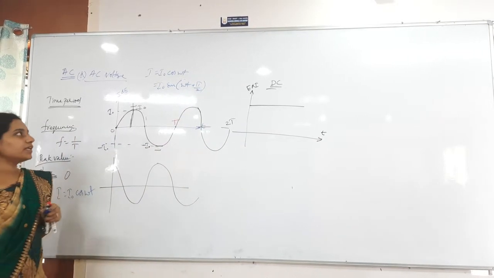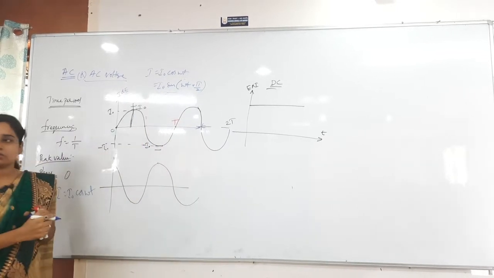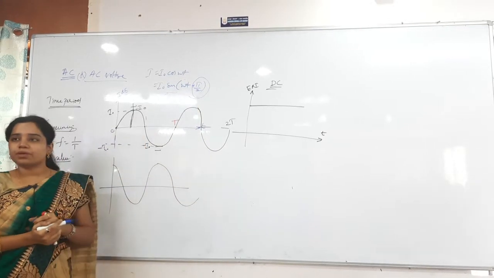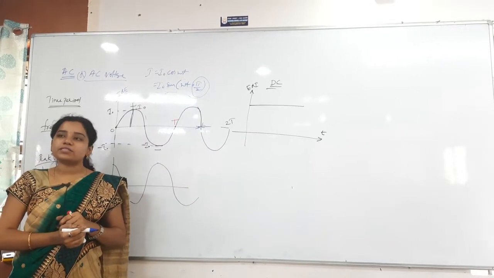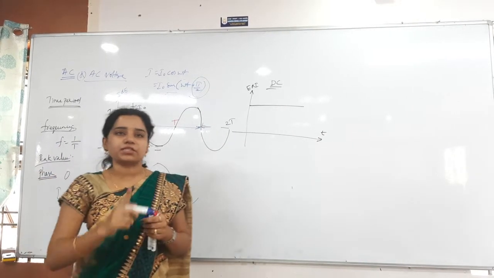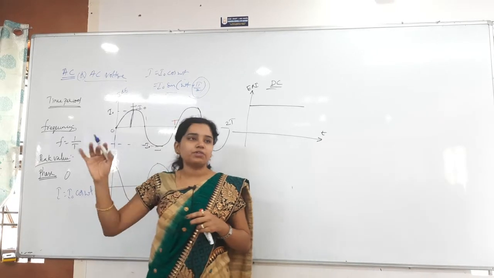Now what I can say here is, whenever you see this function, it starts from the origin only. But here there is a phase value. How much is that? Pi by 2. Pi by 2 gives the maximum value. Maximum means obviously sin 90 is equal to 1 only. So you have to understand that we have started from 1.